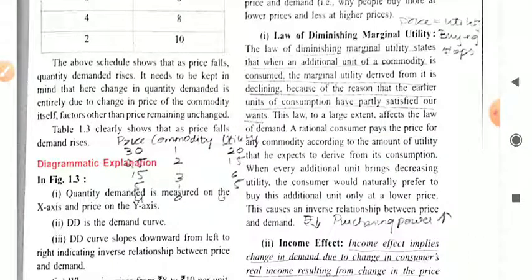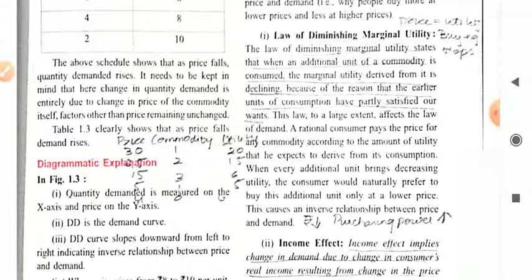Okay, this is one of the main conditions for the downward sloping of the demand curve. Now, what is the law of diminishing marginal utility? The law of diminishing marginal utility states that when an additional unit of a commodity is consumed, the marginal utility derived from it declines, because the earlier units of consumption have partially satisfied our want. This is known as the law of diminishing marginal utility.